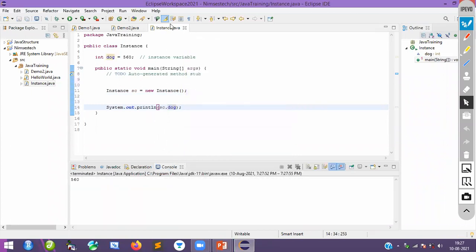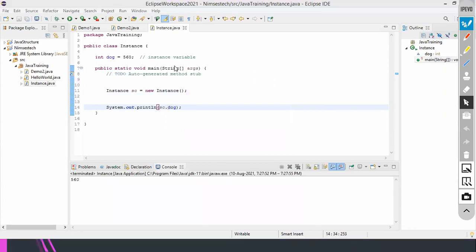Fine. Anyone have doubts? Guys, anybody have doubts? Let me know. Raghu, any doubts, Raghu? Okay. Please, everybody, you have emojis, right?